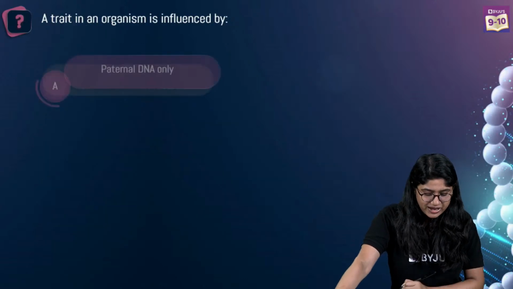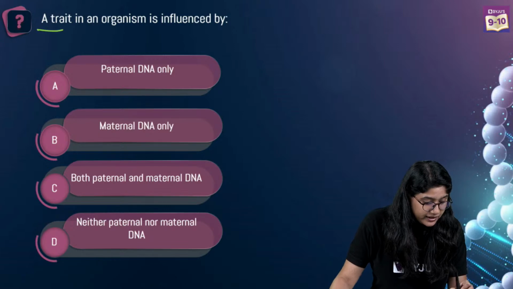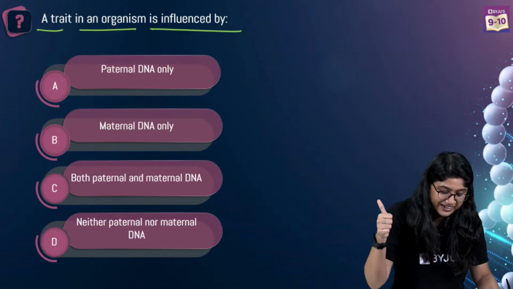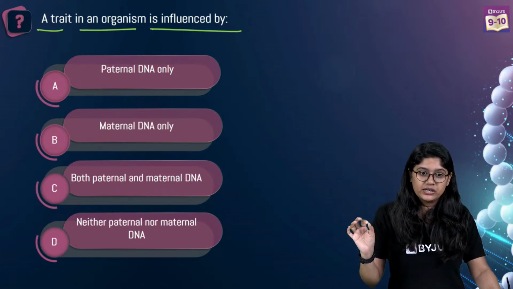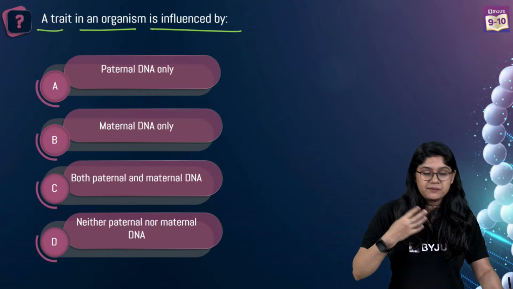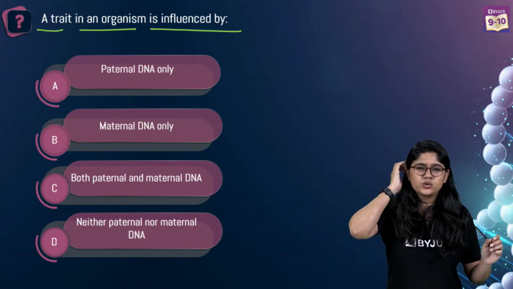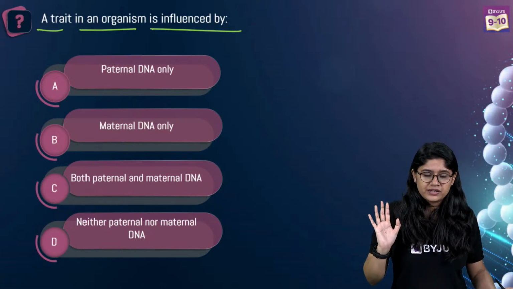Clear, let's move on and we have one more question, everyone. The question is, a trait in an organism is influenced by paternal DNA only, maternal DNA only, both paternal and maternal DNA, or neither paternal nor maternal DNA. This is a very easy question, right?